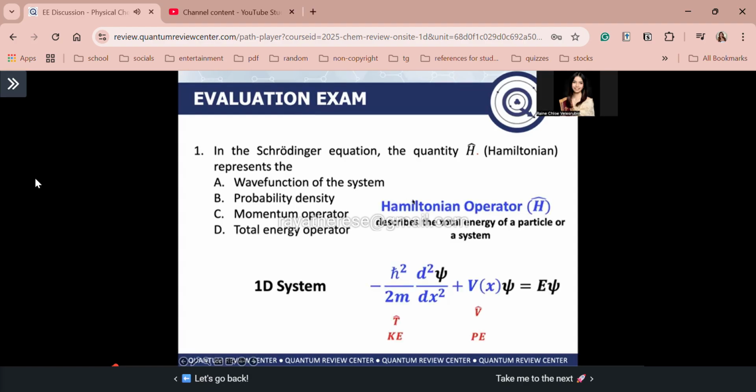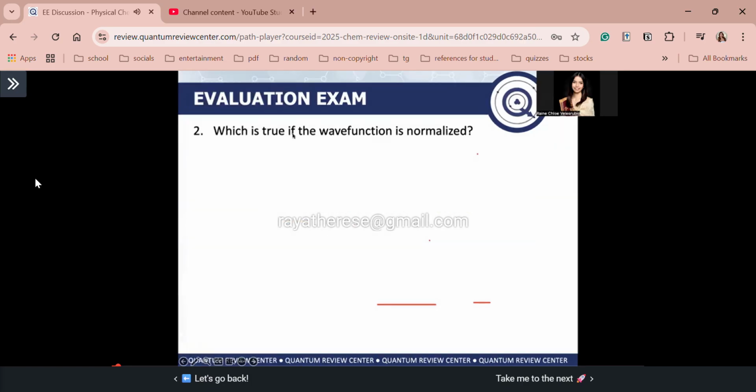Okay, so recall guys that the Hamiltonian operator H hat describes the total energy of a particle or a system. For a one-dimensional system, this is your Hamiltonian operator, yung naka-blue, where the Hamiltonian H hat is just equal to the kinetic energy operator plus the potential energy operator. Guys, dapat memorize nyo ang form ng ating Hamiltonian operator: negative h bar squared over 2m times the second derivative with respect to x of the wave function, plus V(x). So again, the answer for number 1 is just letter D. Very easy, right? Okay, next, let's go to number 2.